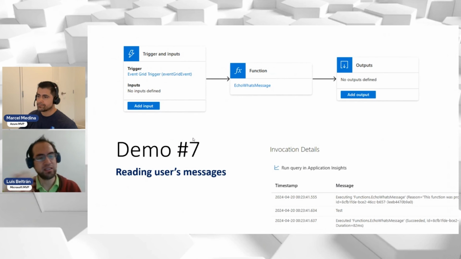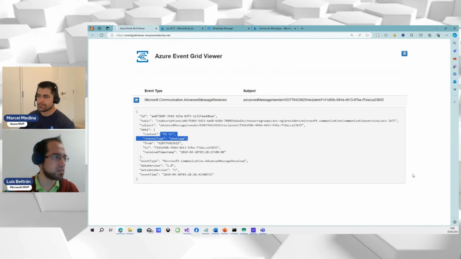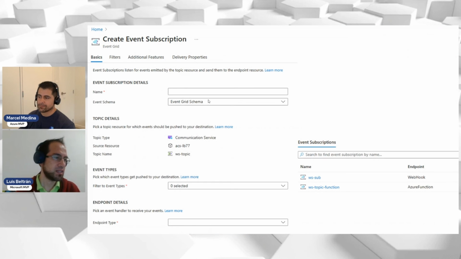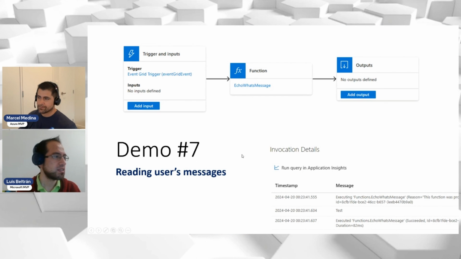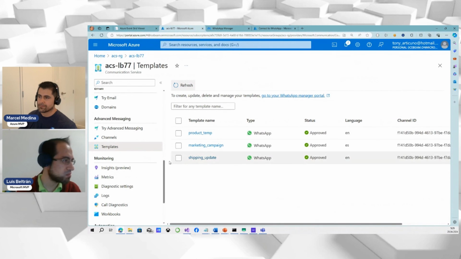But we could also create an Azure function to track that. So we just subscribe to an event, right? And we can create a webhook. Actually, this one that you saw here is a webhook. This one is subscribed to the message received, and also the status delivery that WhatsApp is sending to Azure in this case, right? And we can create an Azure function where we get or extract, let's say, this message. So that one will conclude my presentation.